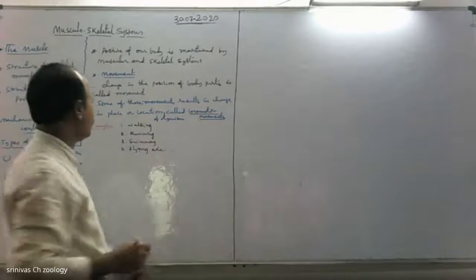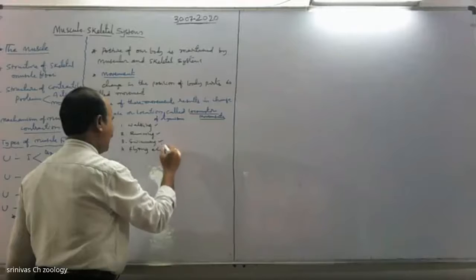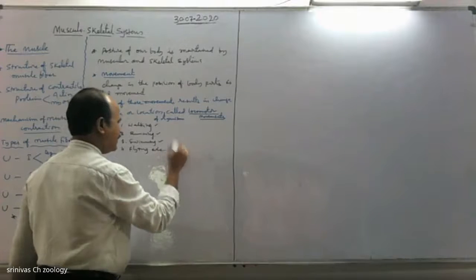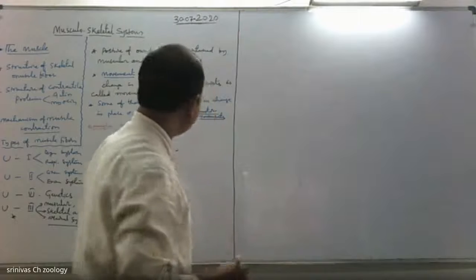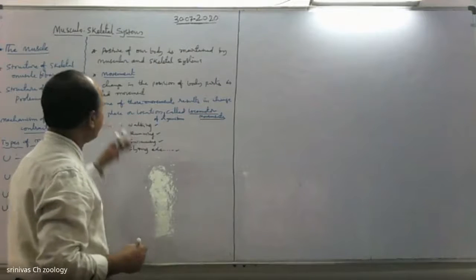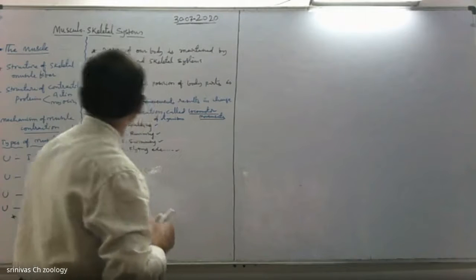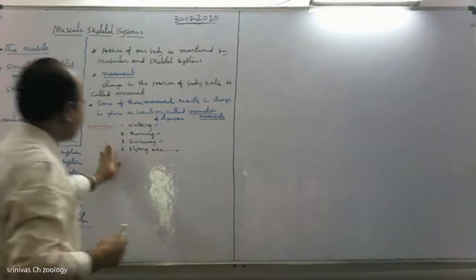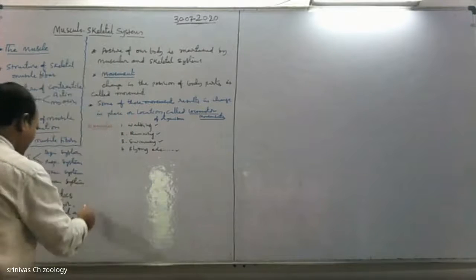Examples of locomotor movements include walking, running, swimming, flying, etc. That's the reason muscular and skeletal systems are not studied separately. They are studied together.